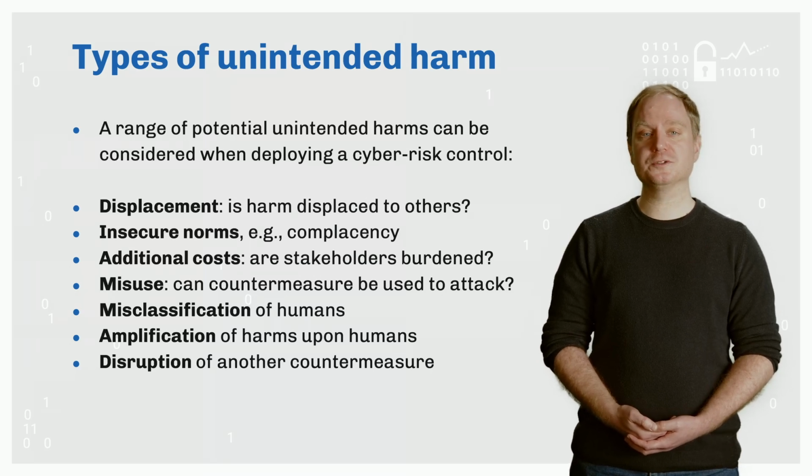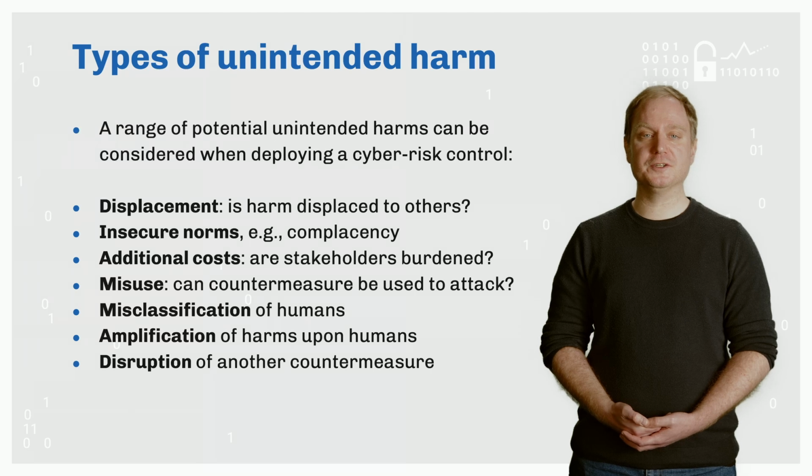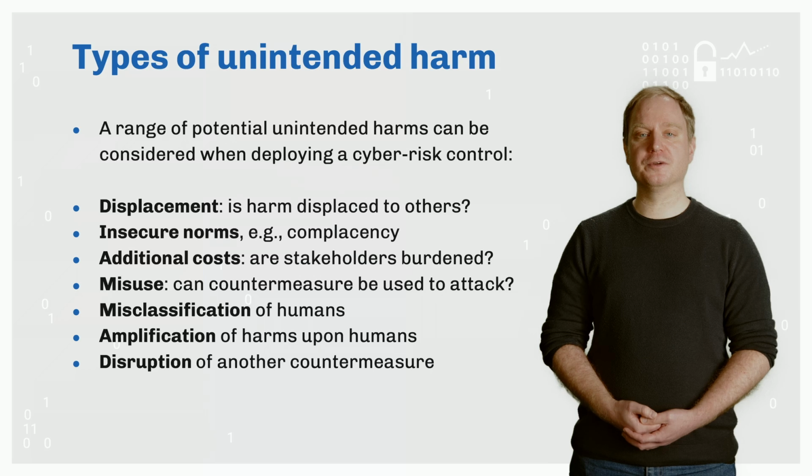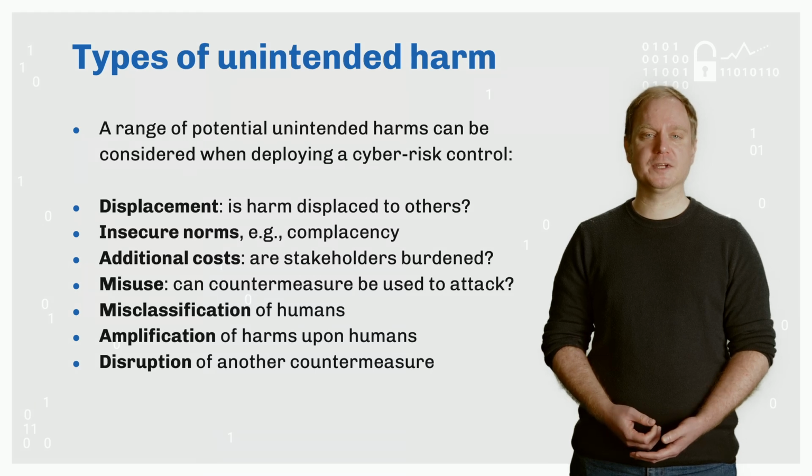Misuse, where controls meant to provide additional protection are used for malicious purposes. For instance, if a user reports another user on a social media or gaming platform when there is a personal grievance. Misclassification, where legitimate users may, for example, have some aspect of their online profile which is covered within a classification rule that is intended to prevent only malicious actors, but is too general, such as physical location.